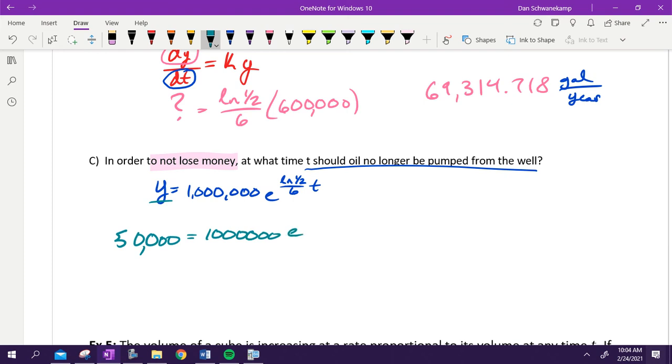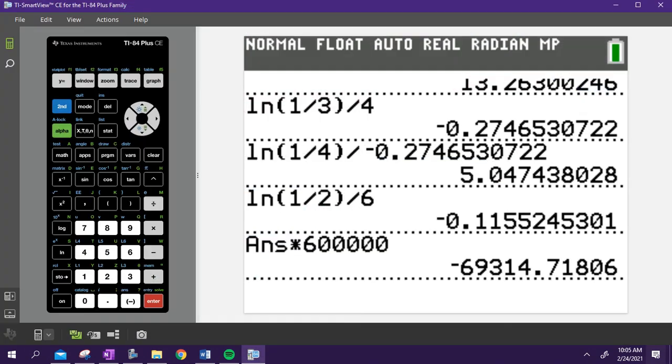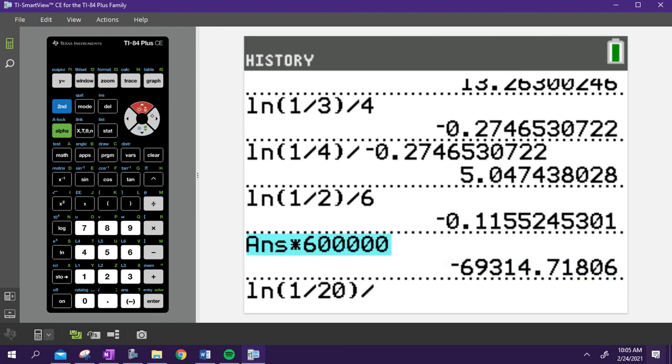There's so many zeros. Natural log of 1/2 divided by 6. And then we're going to solve for t because we're trying to find that t. So all we're doing is just solving that question. Divide both sides by 1 million. 50,000 divided by 1 million is 1/20. E to the natural log of 1/2 divided by 6t. So in my calculator, I'm taking the natural log of 1/20th. And then I need to divide by my k value. And my k value is right there, that natural log of 1/2 divided by 6.